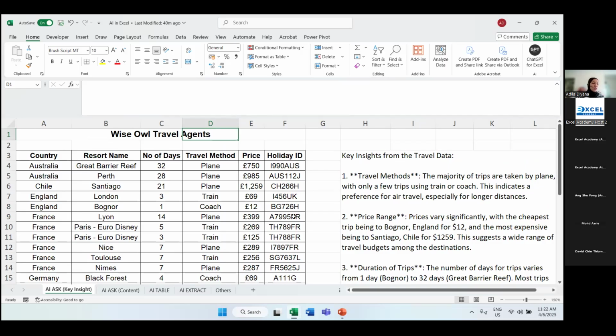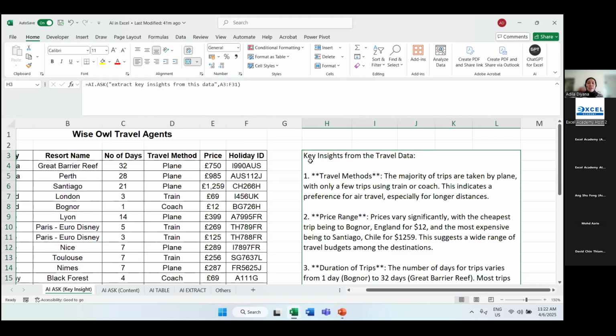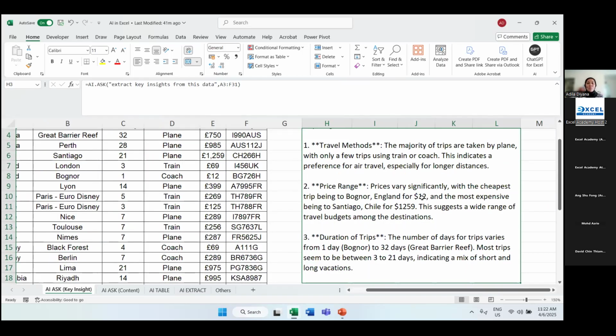Let's say it was quite new, right? Maybe you have to join the meeting ad hoc, so you don't have the time to do the analysis one by one. You can actually use AI.ASK to ask for key insights. For example, here I have asked for key insights from the travel data, right? They have highlighted 3 important points here.